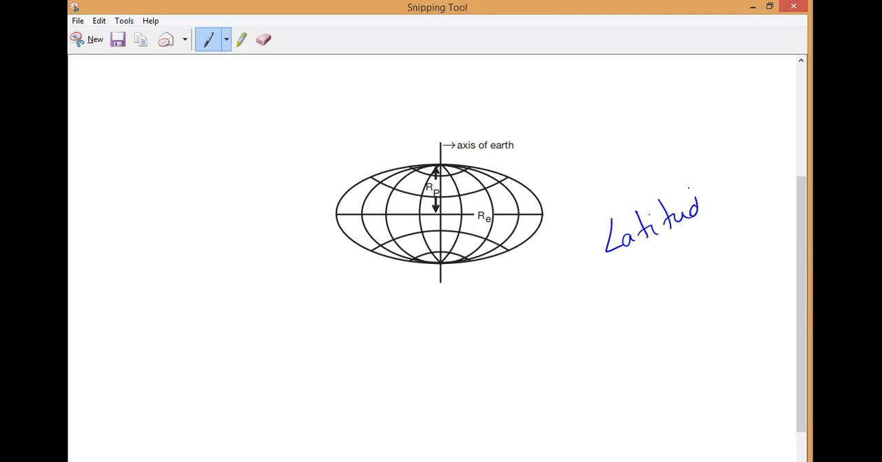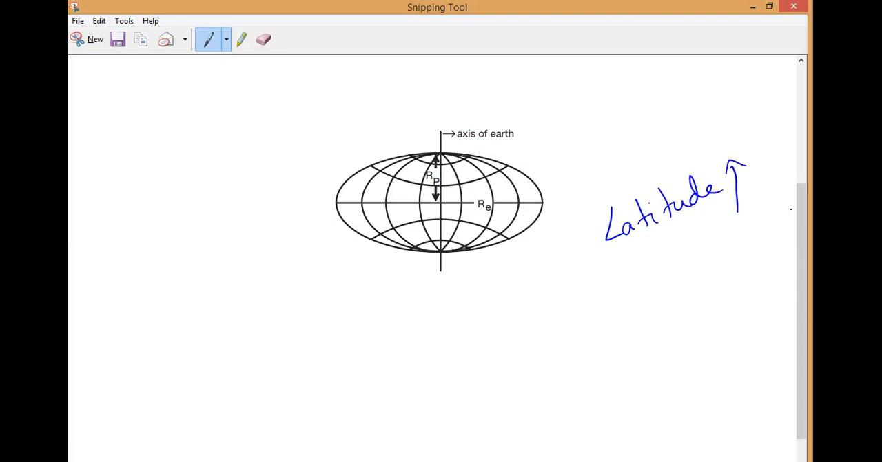Anybody can guess? Does the g value decrease or increase? Think carefully. That is what I am asking you. Observe very carefully. Before discussion, what did you tell me? RE is greater than RP. Correct? Can you conclude this?